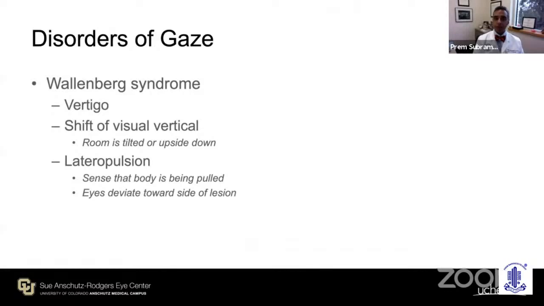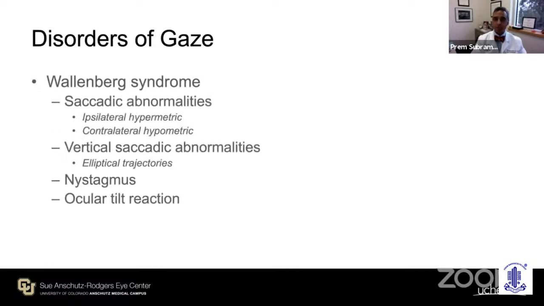But what do we see as ophthalmologists? We may see that in the setting of vertigo, they may have nystagmus, but they may report a shift of the visual vertical. They may tell you the room is tilted or the room is even upside down. This is characteristic of Wallenberg syndrome. They may also show lateropulsion, a sense that the eye or body is being pushed toward the side of their lesion. And they have hypermetric saccades on the side of the lesion, hypometric saccades away from it. And they may show an elliptical trajectory of their saccades.